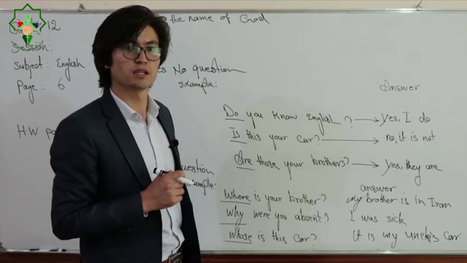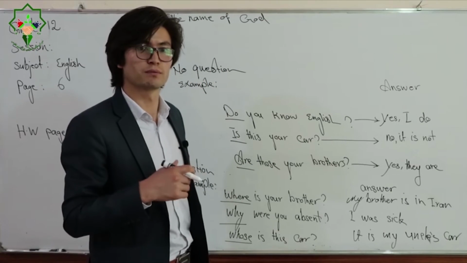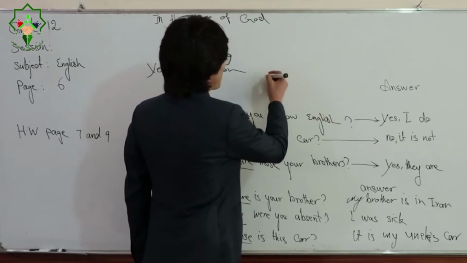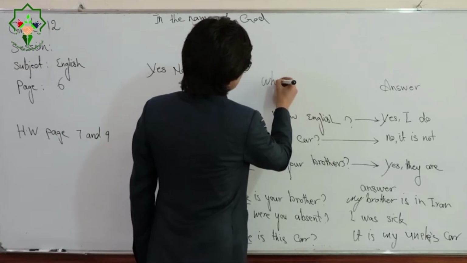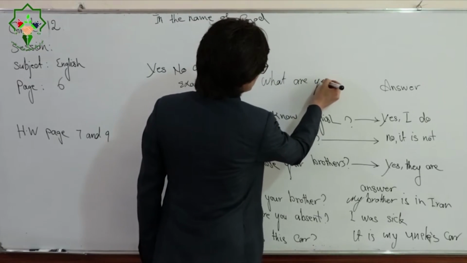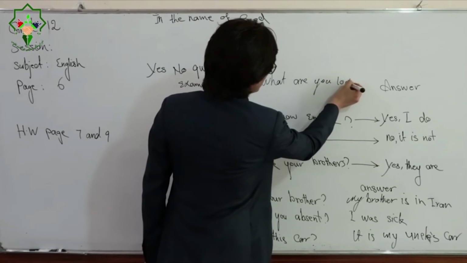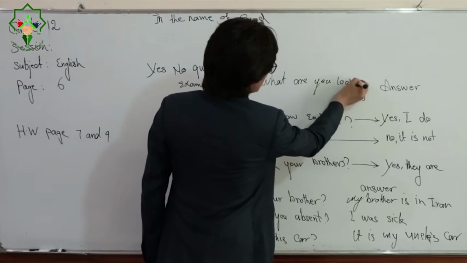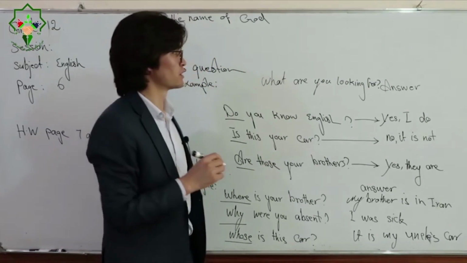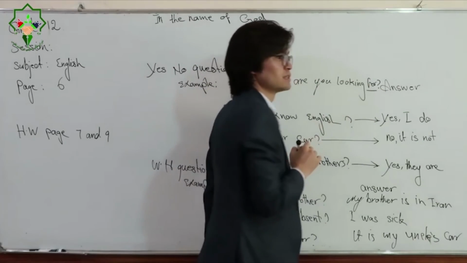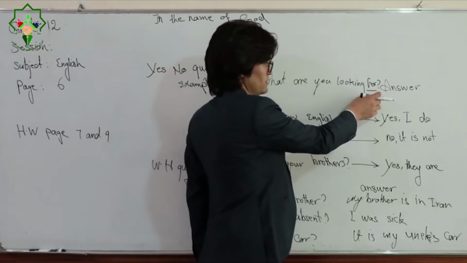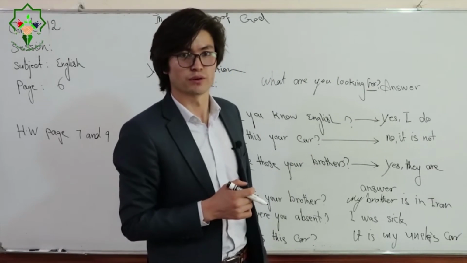You have to put the preposition at the end of the question. For example, look, what are you looking for? What are you looking for? This for is what? Preposition. So you have to put it at the end of the question.